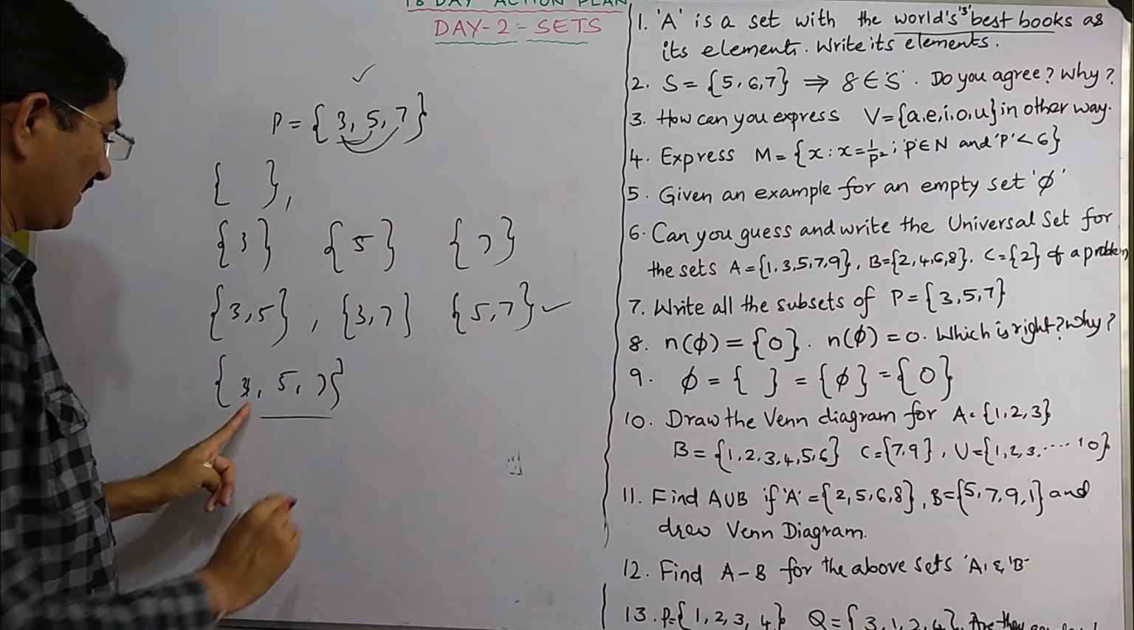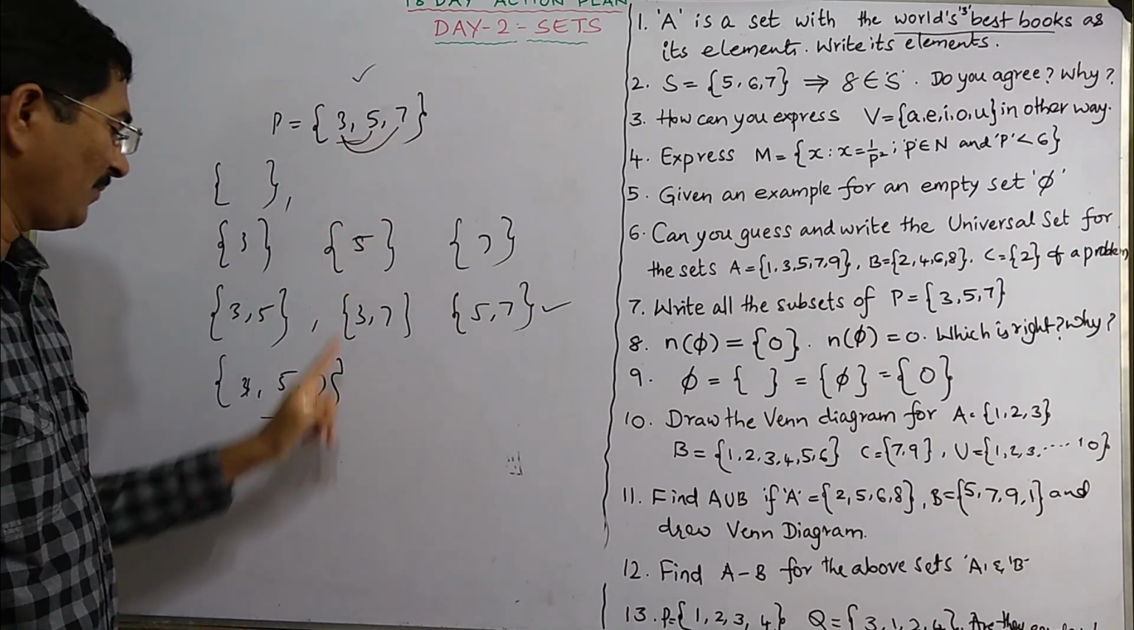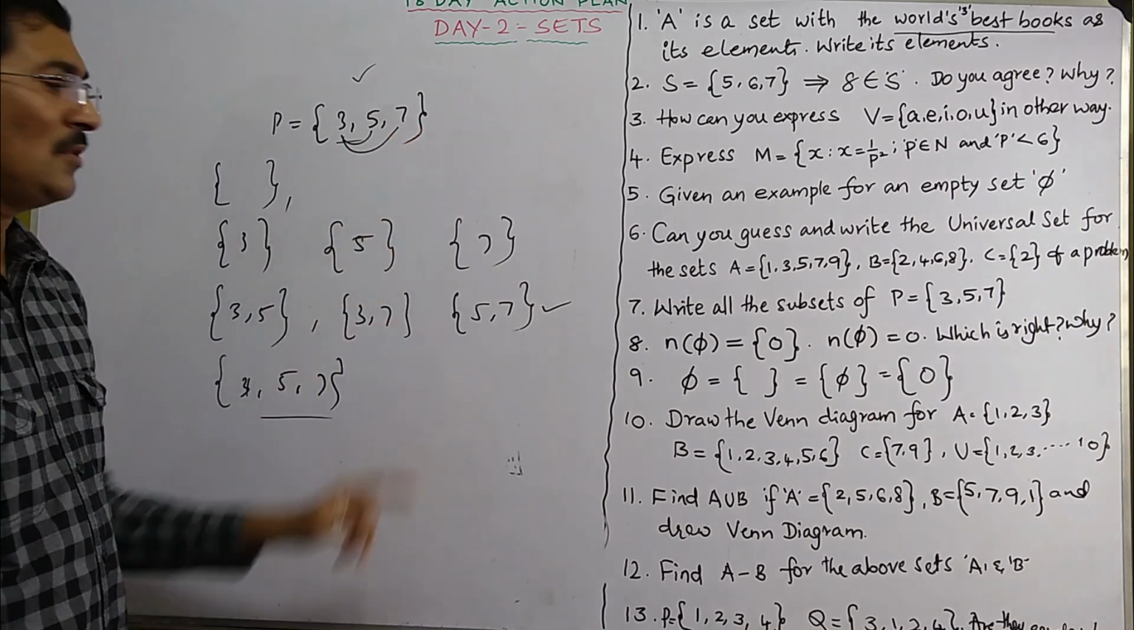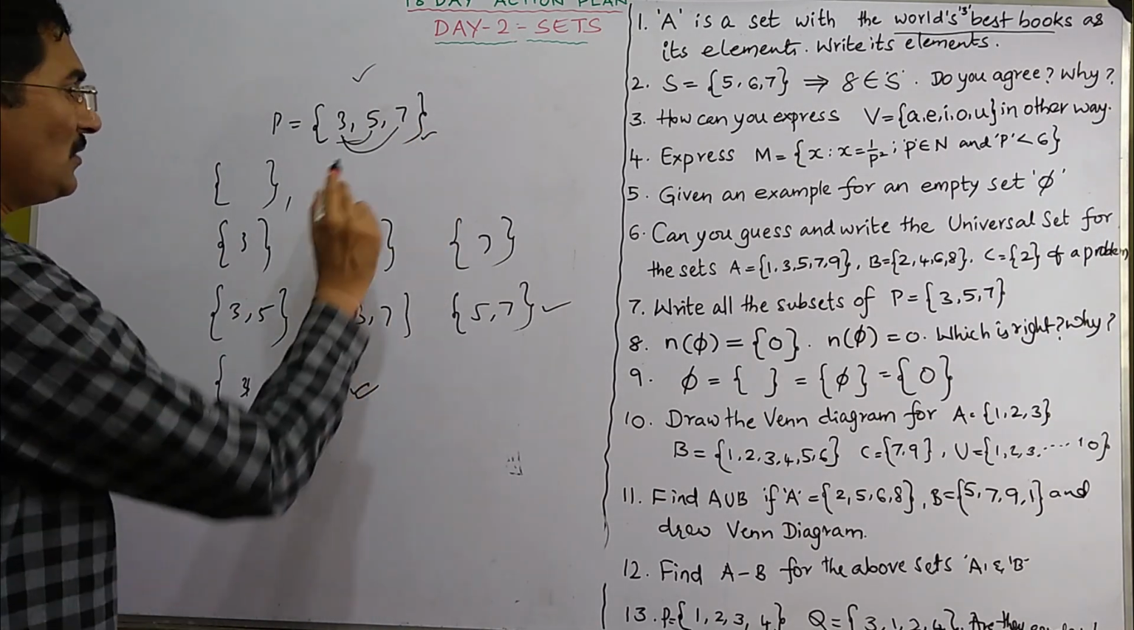Now let us check this. 3 is there. Is it there here? Yes, it is there. 5 is there. Is it there? Yes, it is there. 7 is there. Is it there? Yes. So all the elements present in this are present in this. So this is also a subset to this one.